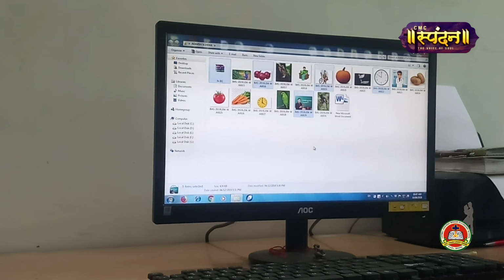Second one is, when you save your work with a name, a dash is created. So what is the answer for this? Whenever you save your work with a name, what is created? A file is created. That means the answer is C, file.